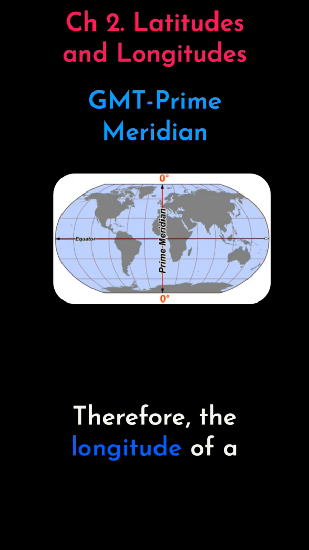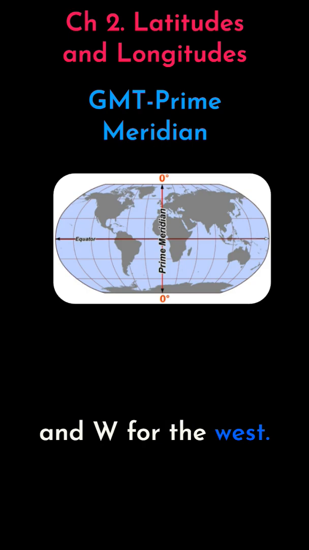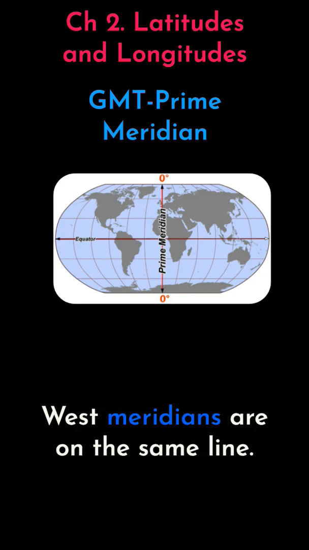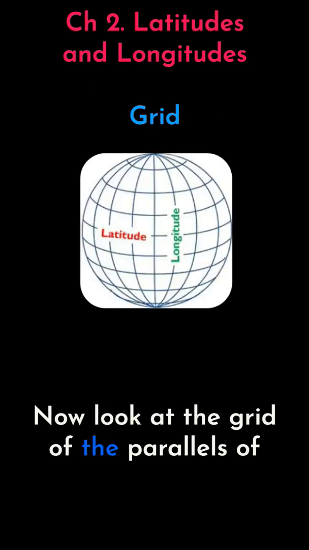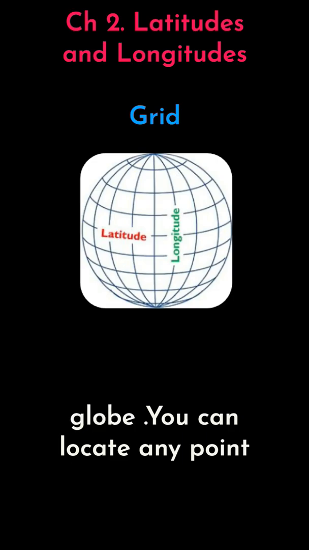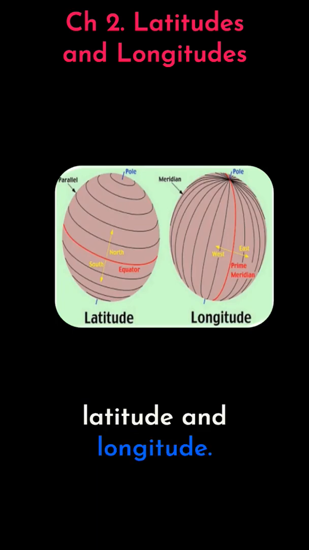Therefore, the longitude of a place is followed by the letter E for the east and W for the west. It is, however, interesting to note that 180 degree east and 180 degree west meridians are on the same line. Now look at the grid of the parallels of latitude and meridians of longitude on the globe. You can locate any point on the globe very easily if you know its latitude and longitude.